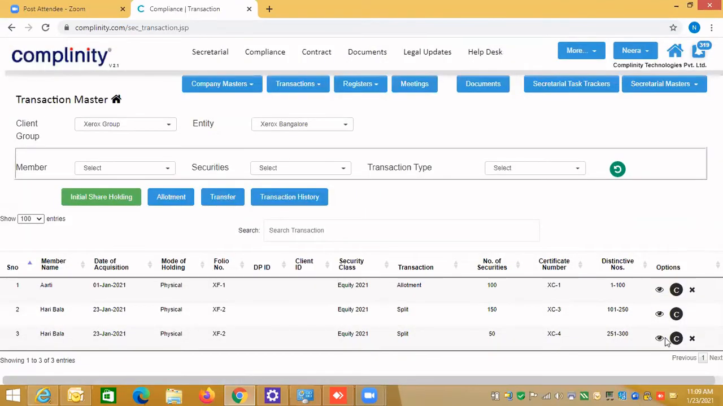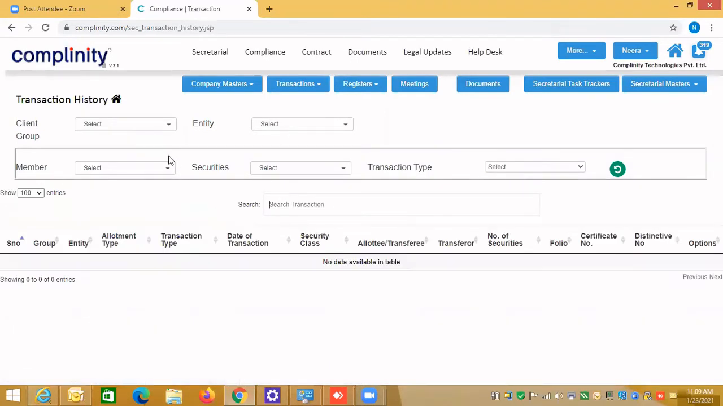Now you know that once you have done the split, you cannot do it further. You have to generate the certificate. Now let's see the transaction history. Why have I done the split? Because I wanted to show you.